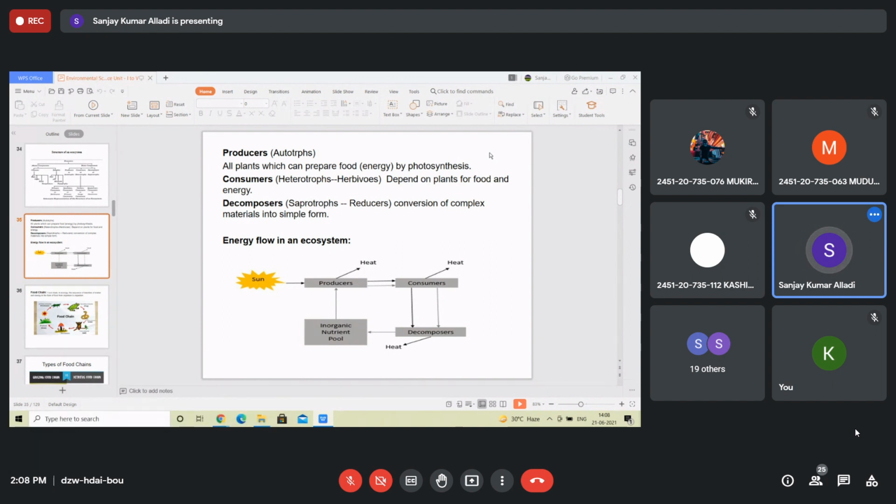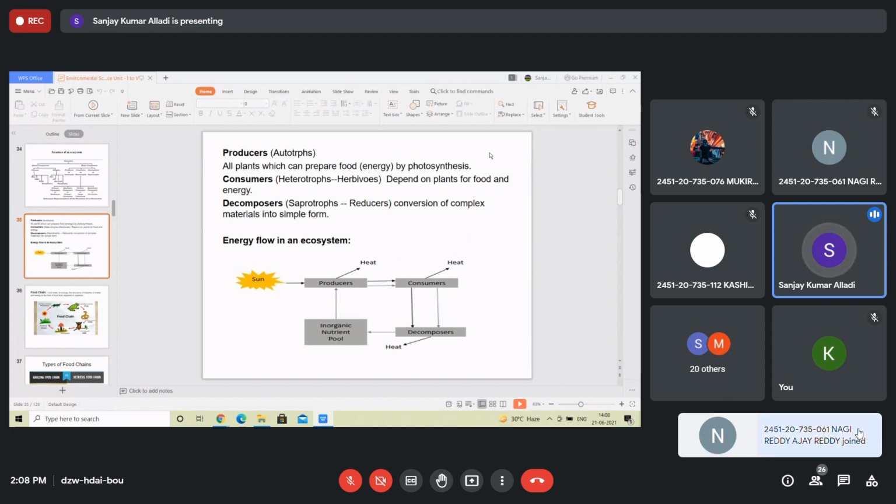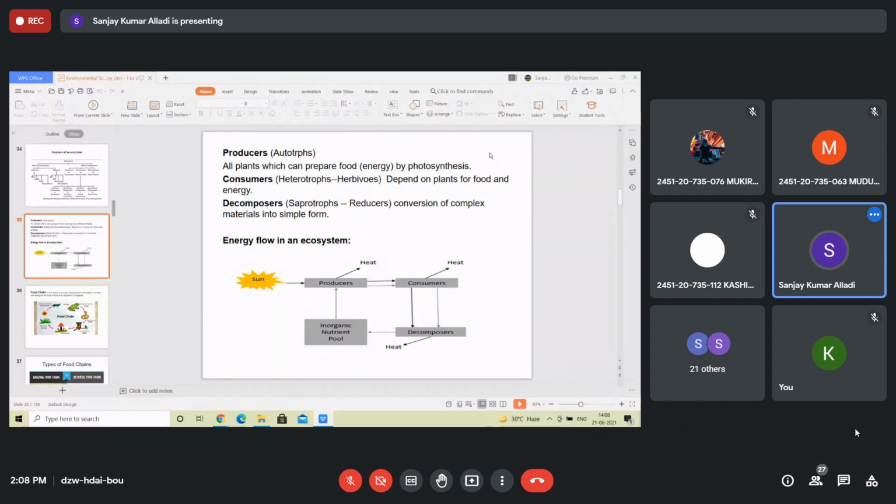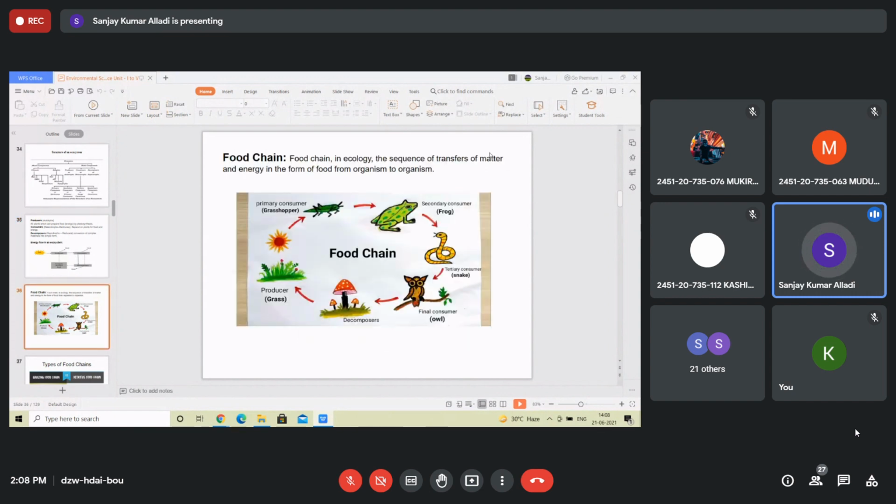This is the flow of energy in an ecosystem, which is unidirectional and will never occur in reverse. It is unidirectional and continuous, right? So this is energy flow in an ecosystem. And how does this energy flow? In the form of food, what we call the food chain, right? So the flow of energy in the form of food from organism to organism, or trophic level to trophic level, is